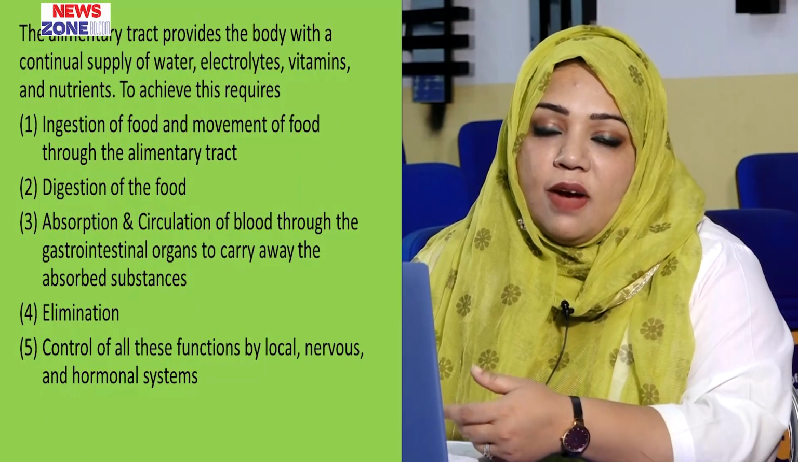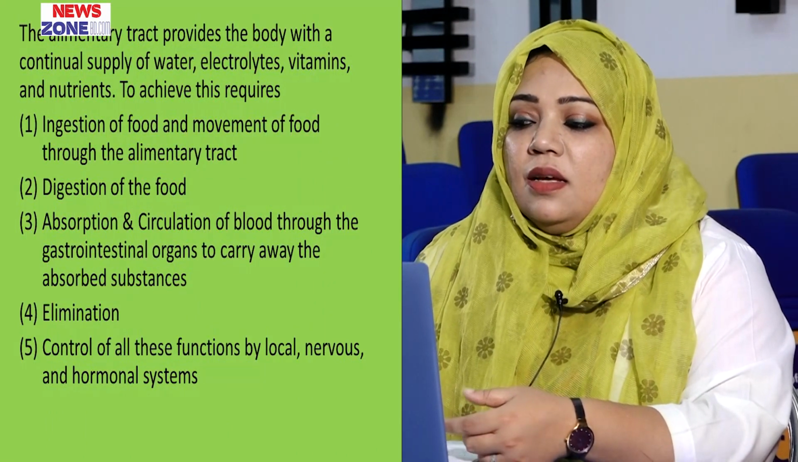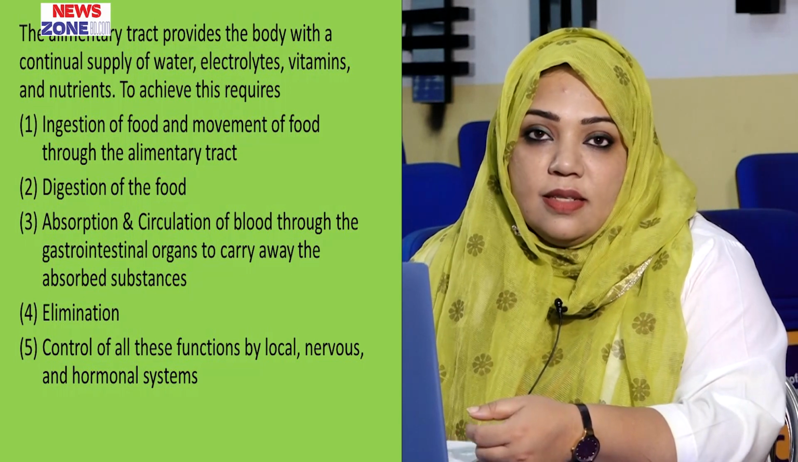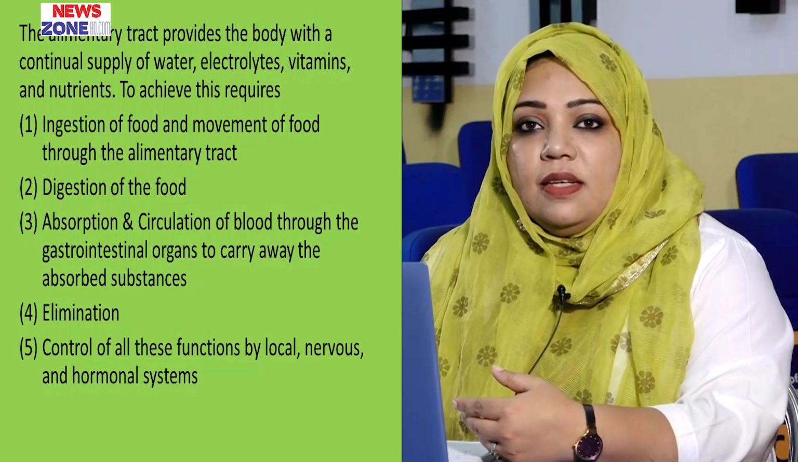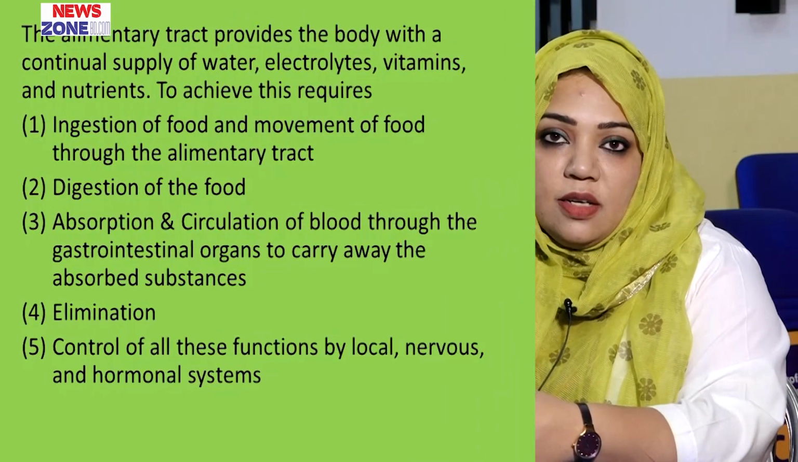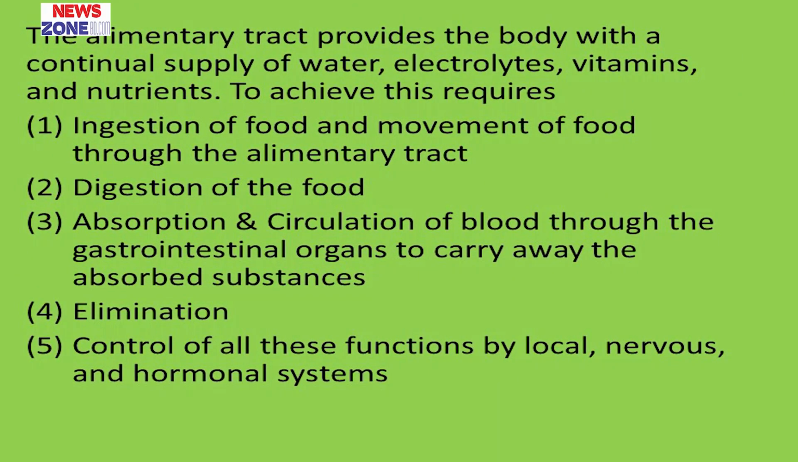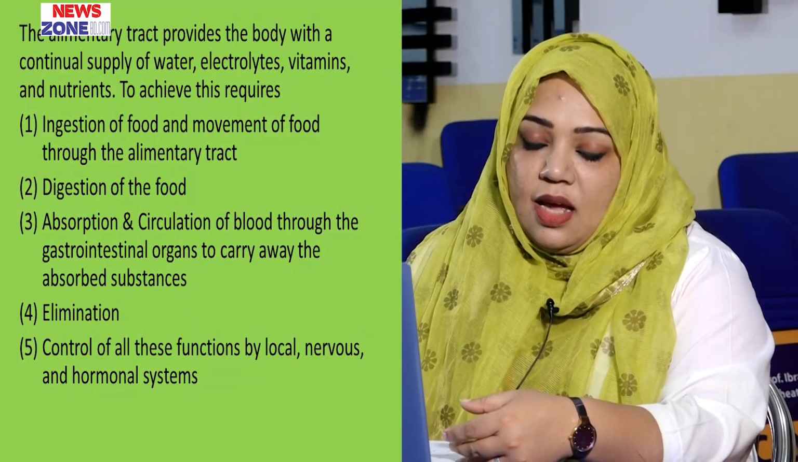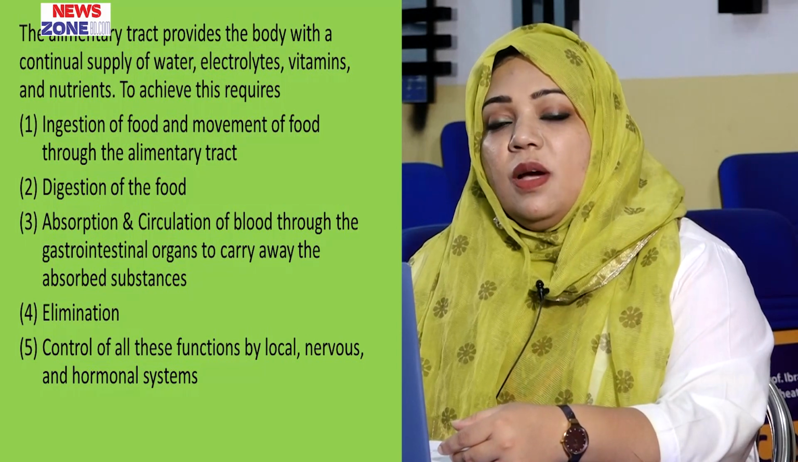Now if we want to look at the basic principles of functions of the alimentary tract, it is to provide our body with water, electrolytes, and nutrients. To achieve this, there are some processes that occur in this tract. These are ingestion of food, digestion, absorption, and circulation of blood through the gastrointestinal organs to carry away the absorbed nutrients. Then elimination, and control of all these functions by local, hormonal, and nervous systems.